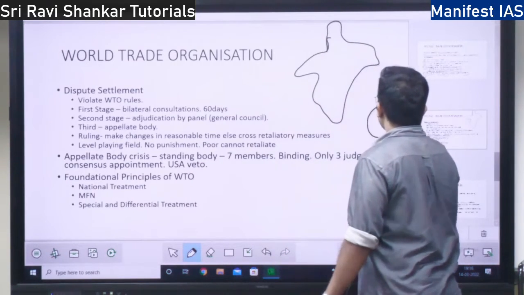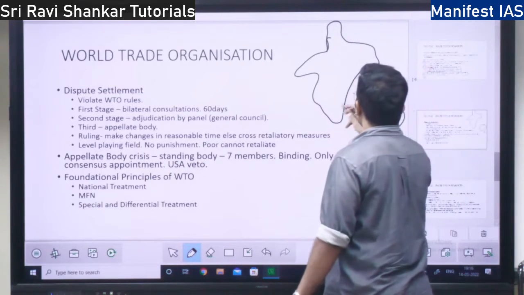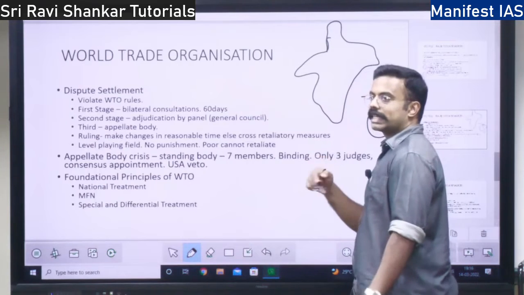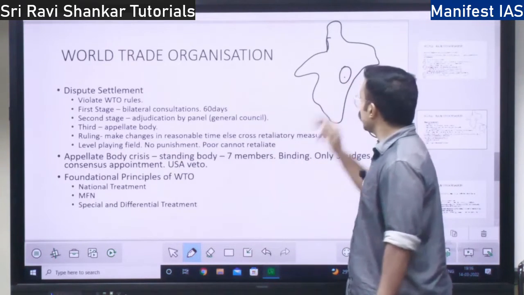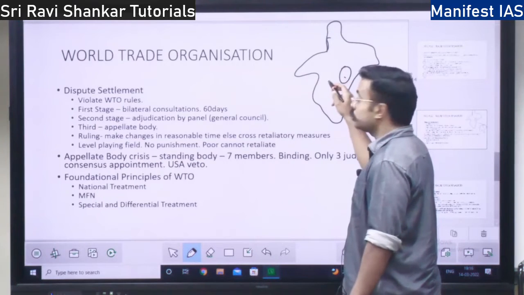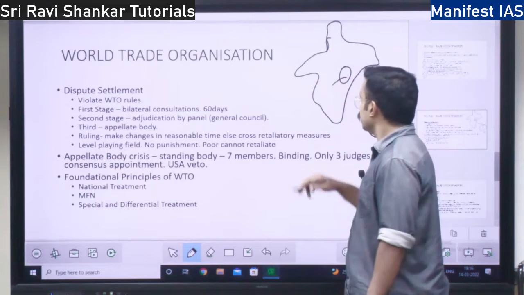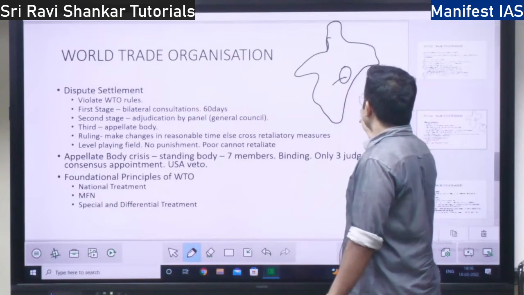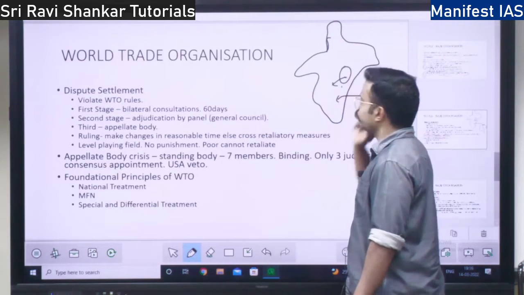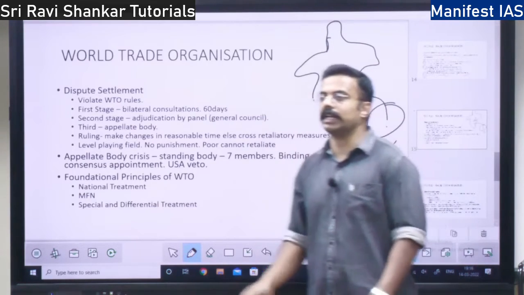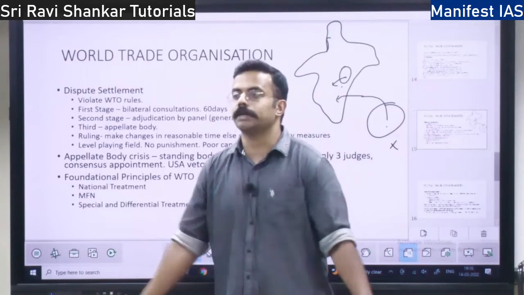Right? Here you have some country. If this country is exporting, let's say, biscuits to India, and Hyderabad or Odisha is also manufacturing the same biscuit, then the biscuit coming from this country and the biscuit manufactured within the country should both be treated equal. There should be no discrimination.